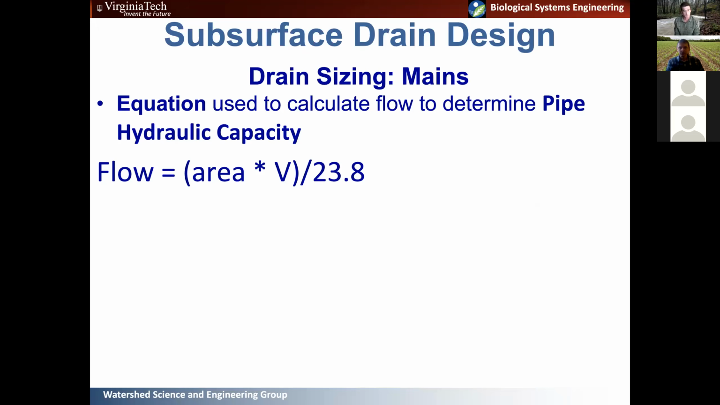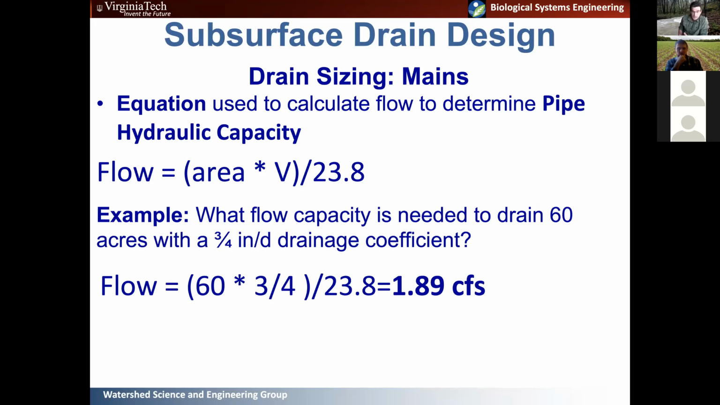That's the most important one. And so this is the equation that's used to calculate the flow that our main line, our main drain line, is going to have to deal with. And that's the pipe hydraulic capacity. And it's a pretty simple equation, much simpler than that other Dutch mess we looked at. So all it says is that the flow that a tile main is going to have to deal with is the area that's being drained times that drainage coefficient divided by 23.8, which is just an empirical conversion.